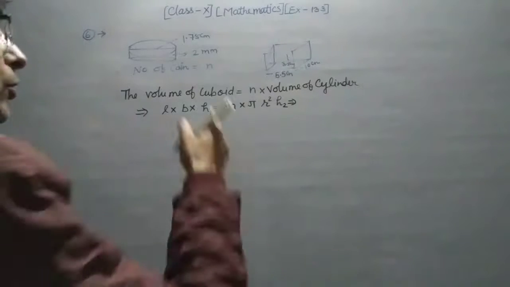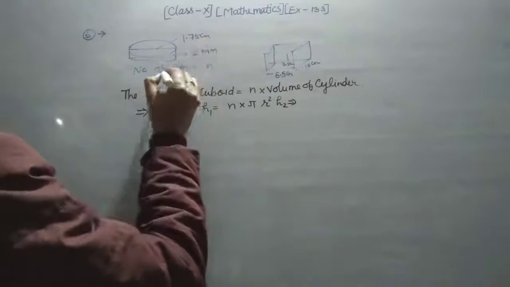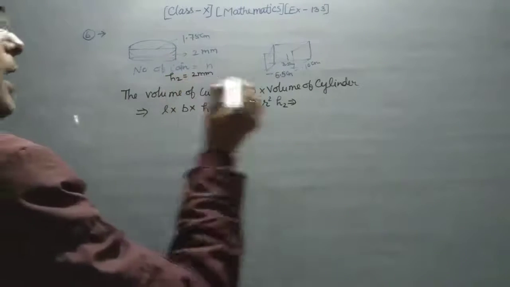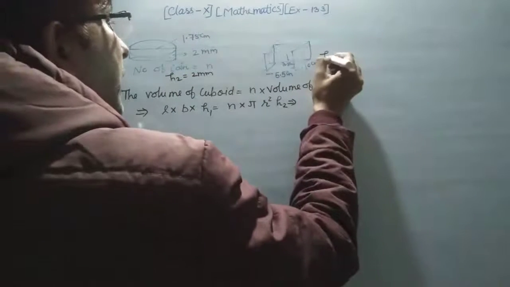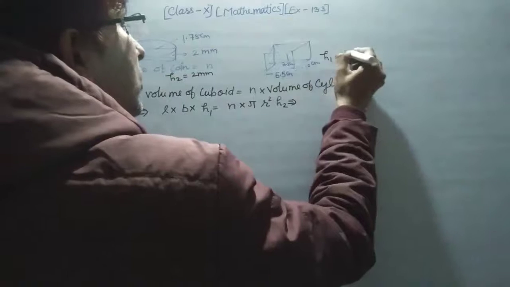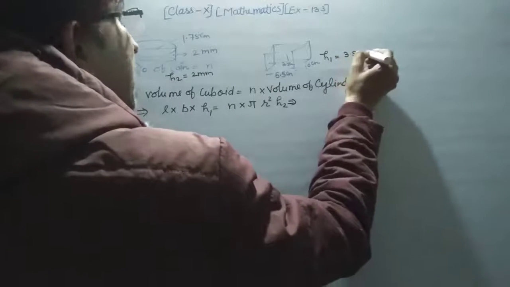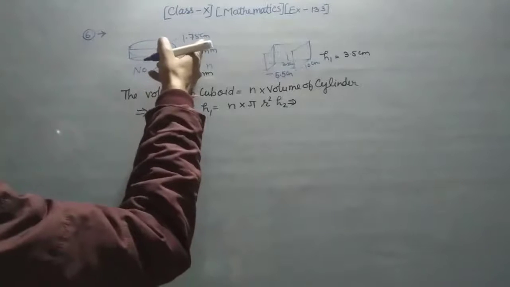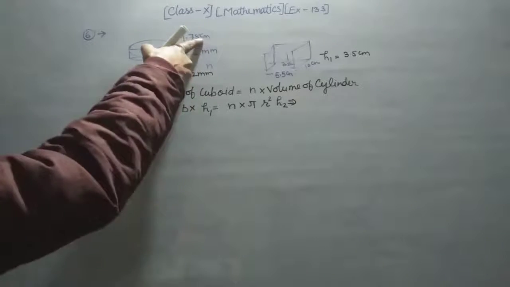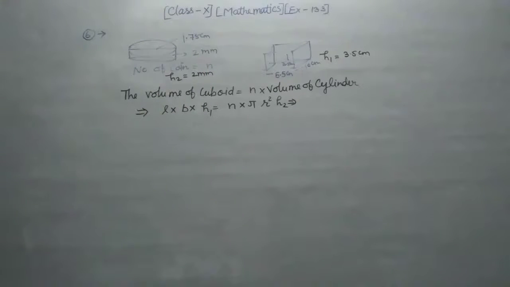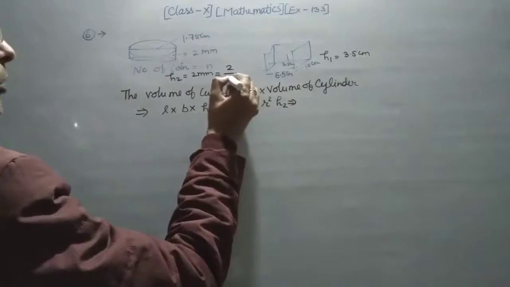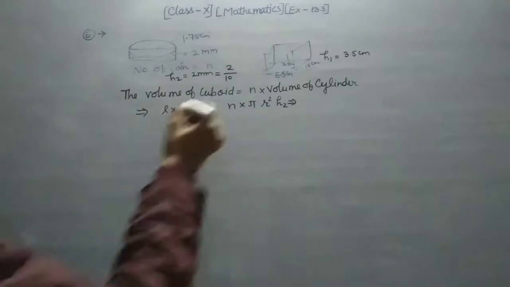This side you mention here H2 is equal to 2 millimeter, and also this side H1 is equal to 3.5 centimeter. One thing you have to note here: this is given in centimeter but this is given in millimeter, so you have to convert these things into centimeter. So after dividing by 10 this is converted into centimeter.